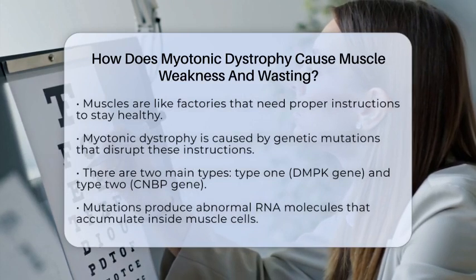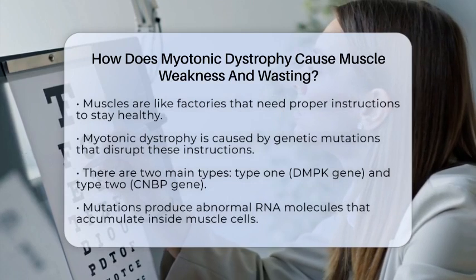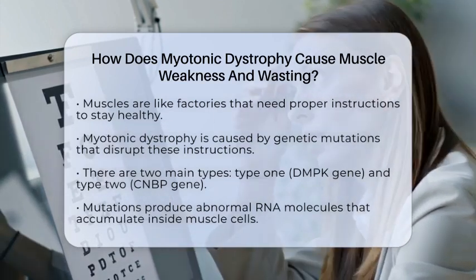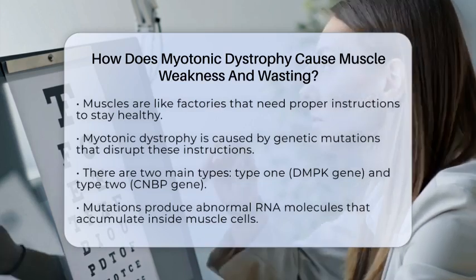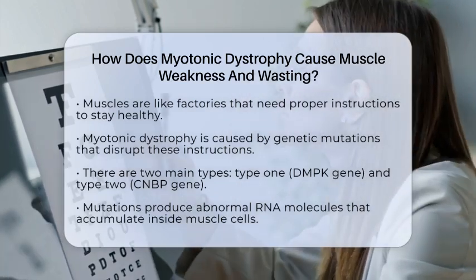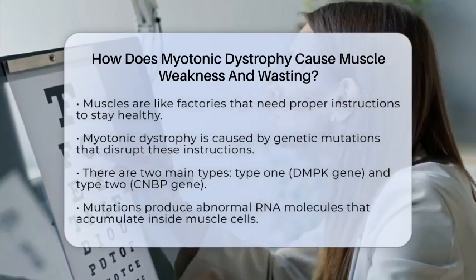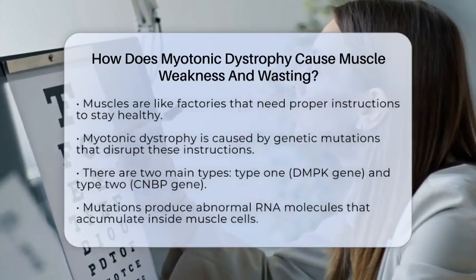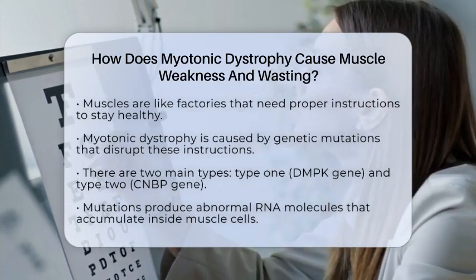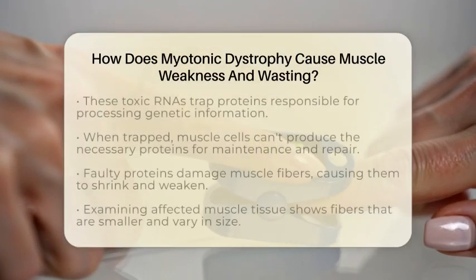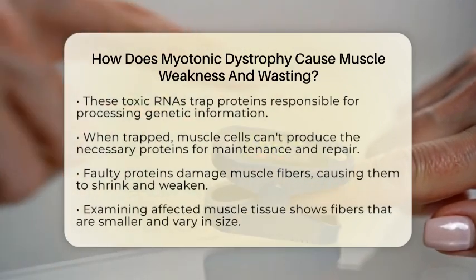There are two main types of this condition, called myotonic dystrophy type 1 and type 2. Each is caused by changes in different genes, with type 1 involving the DMPK gene and type 2 involving the CNBP gene. These mutations produce abnormal RNA molecules that build up inside muscle cells, acting like toxic waste that interferes with normal functions. These toxic RNA molecules trap important proteins that are responsible for processing and editing genetic information.